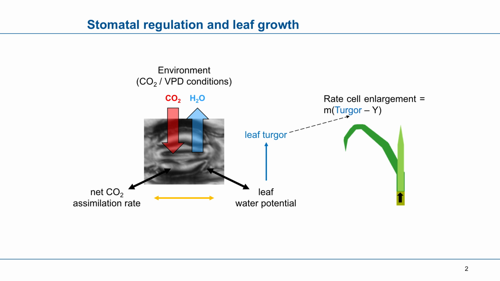Also considering the optimization theory by Farquhar and Cowan that says that stomata are capable of optimizing the relationship between carbon gain and water loss, a change in CO2 concentration is expected to alter stomatal conductance and also stomatal density. At the same time, stomatal conductance is important in the case of leaf growth, not only because the carbon gain will be defined both by the CO2 concentration but also by the stomatal regulation, but also because a different water loss or evapotranspiration due to stomatal decrease will impact leaf water potential and also leaf turgor.